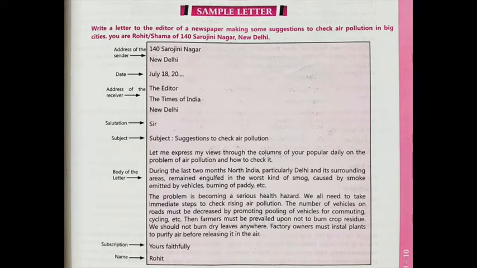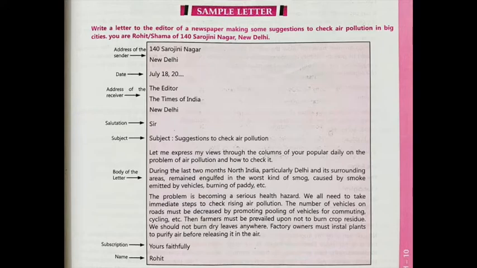So what is the question of the letter here? Write a letter to the editor of a newspaper making some suggestions to check air pollution in big cities. You are Rohit or Shama of 140 Sarojini Nagar, New Delhi. Here both names, Rohit and Shama, are written. If you are a girl, you will use Shama, and if you are a boy, you will write your name as Rohit.